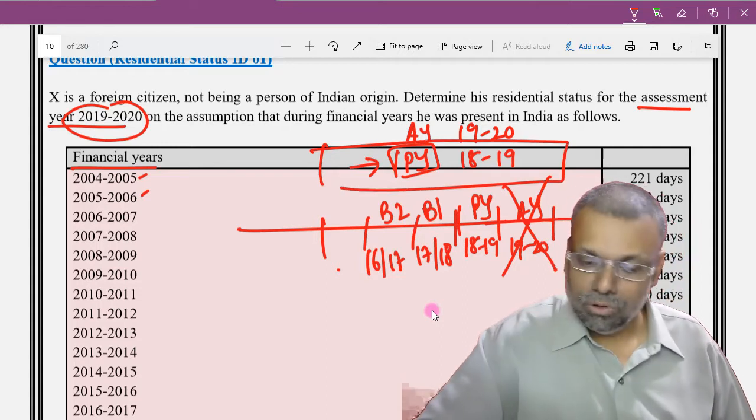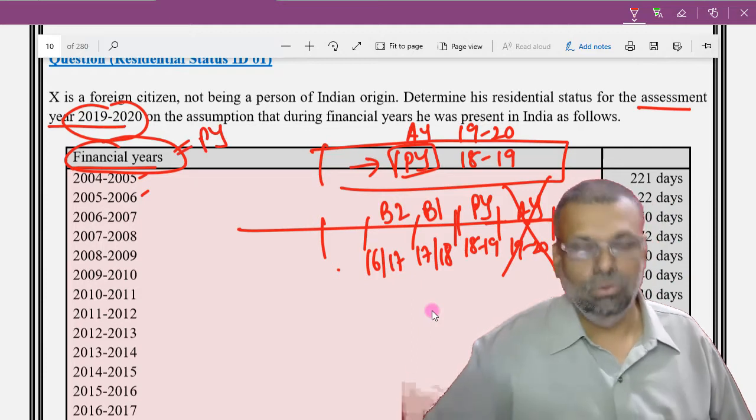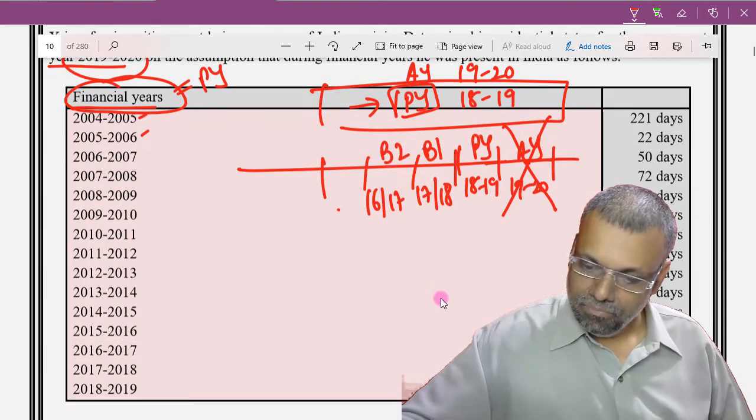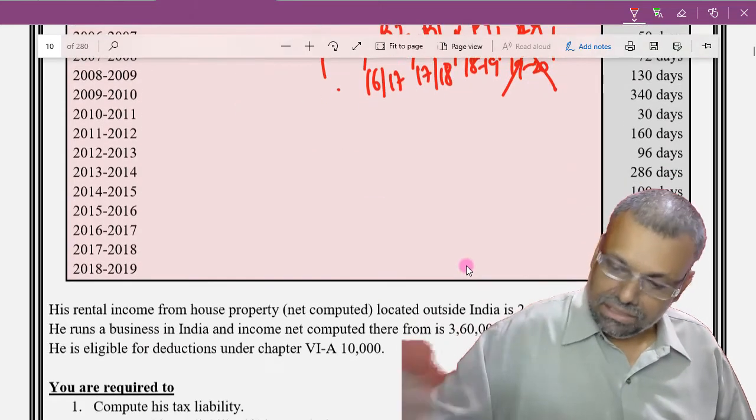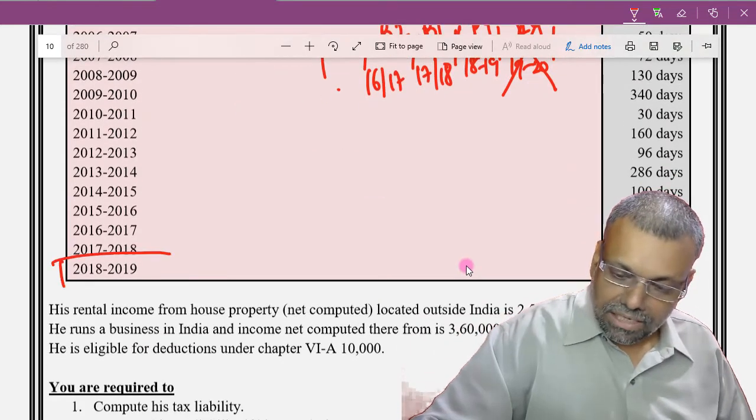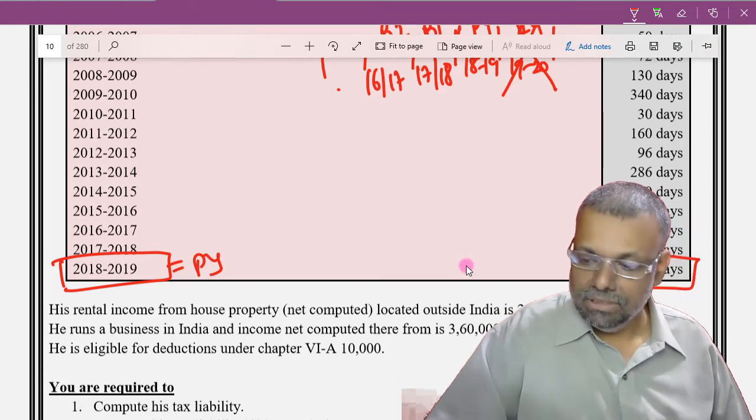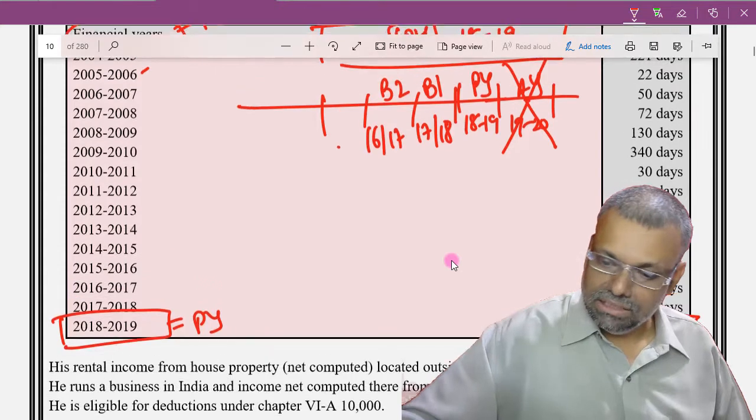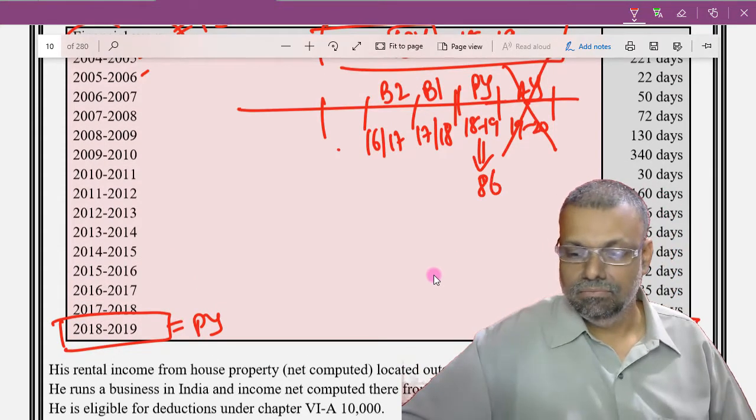Some people also call this previous year the financial year. So financial year is basically the previous year only. For the previous year 18-19, they have already given the data. So this is your previous year. The number of days of stay in the previous year is how much? 86 days. This is the first beginning point.